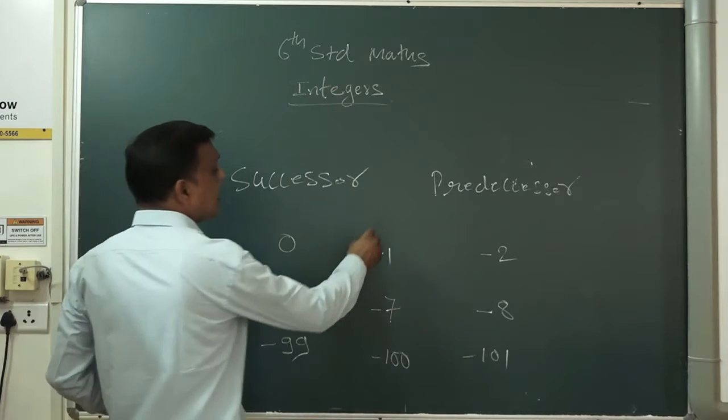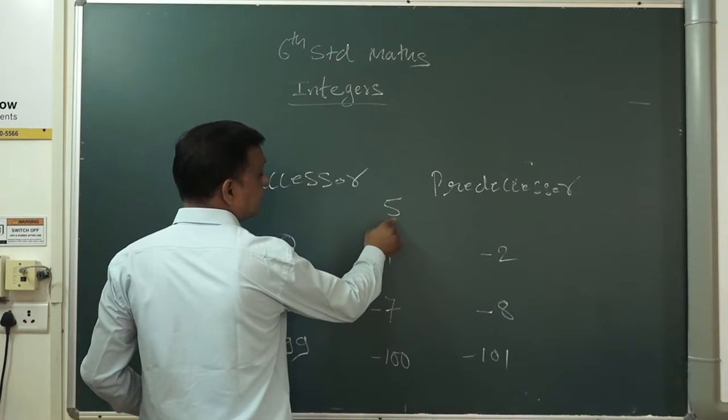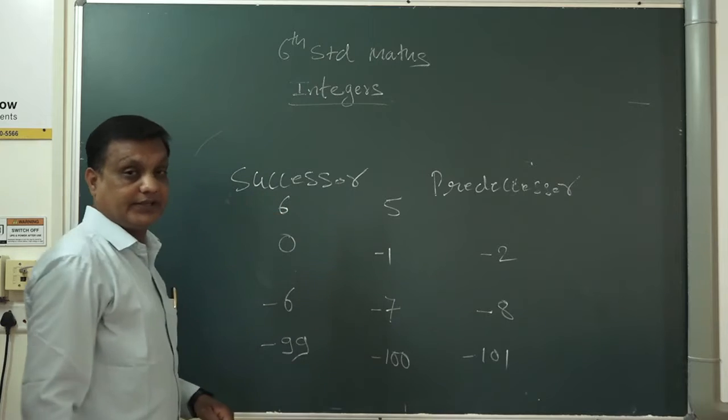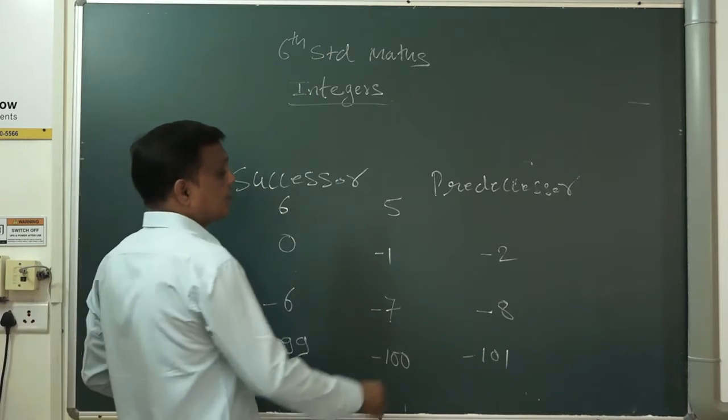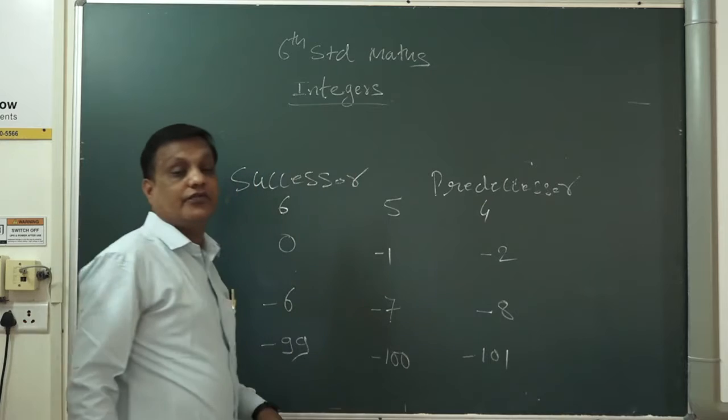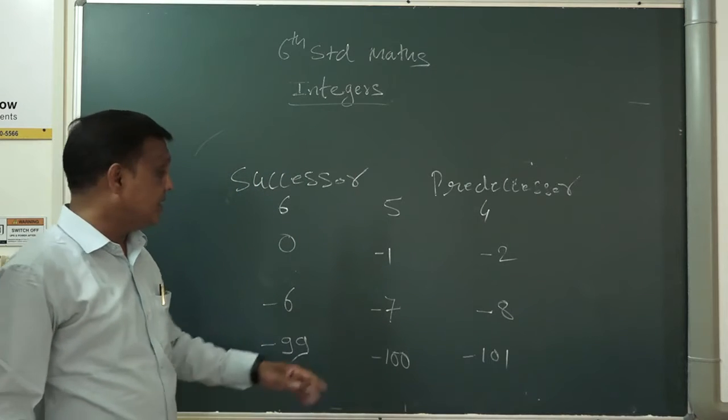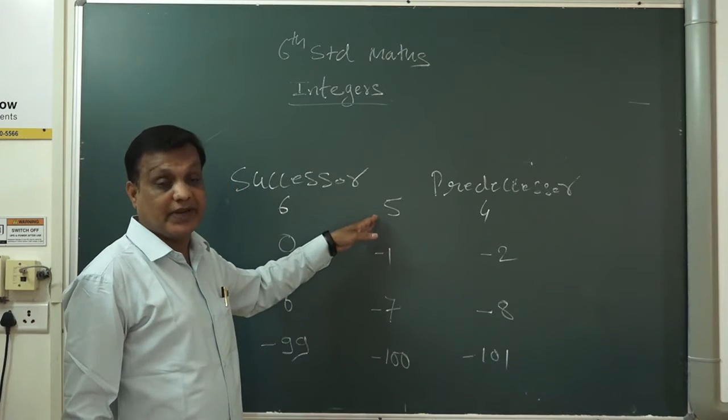If I simply ask, what is the successor of 5? 6 is the successor of 5. And what is the predecessor? 4 is the predecessor of 5. So it means the minus side is different and the plus side is different.